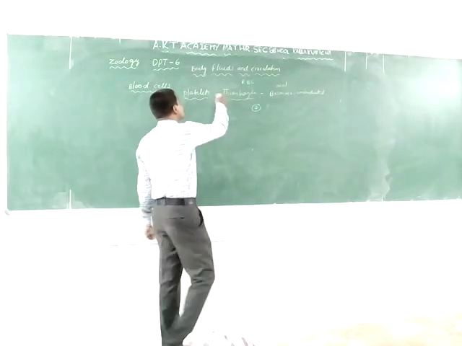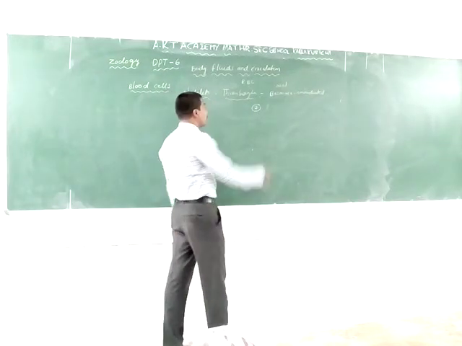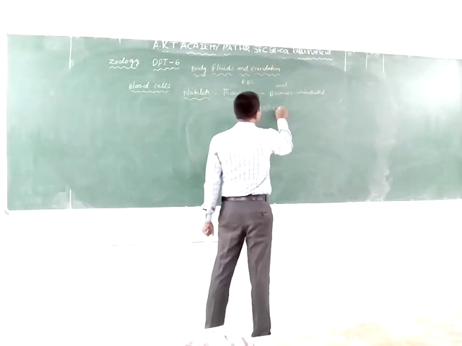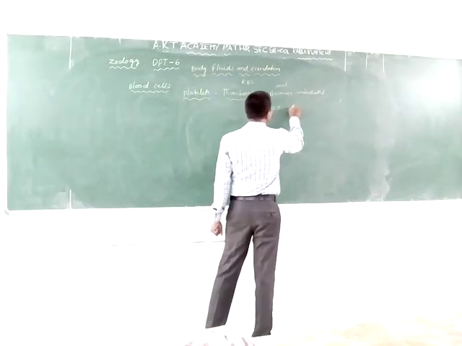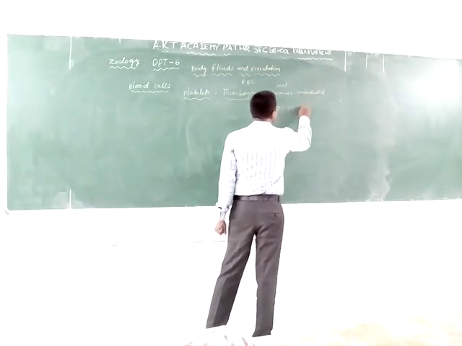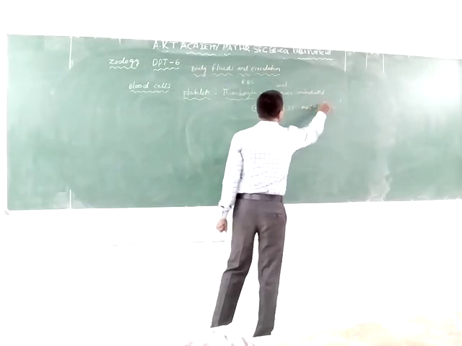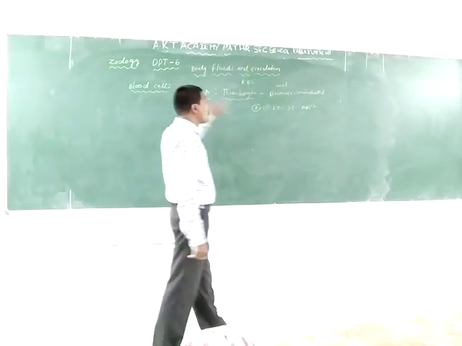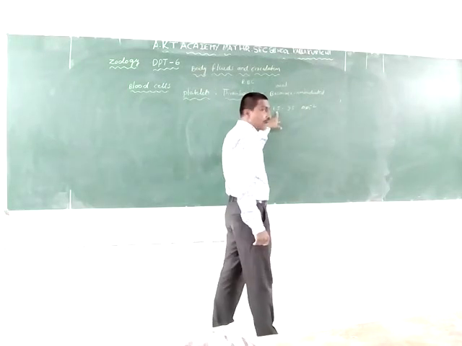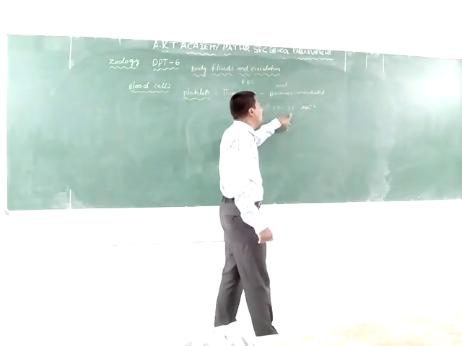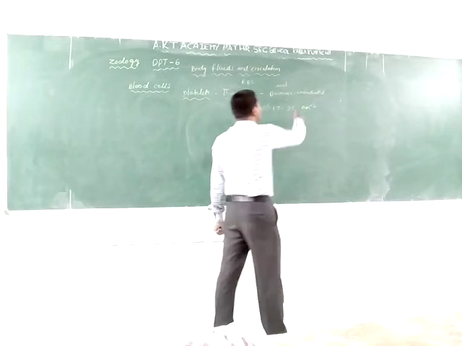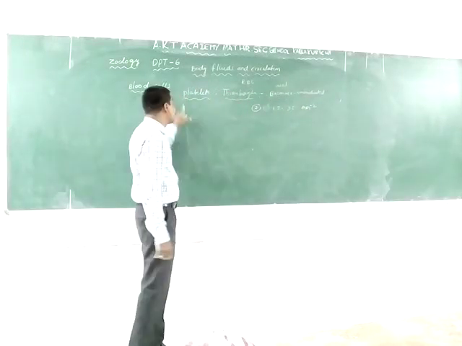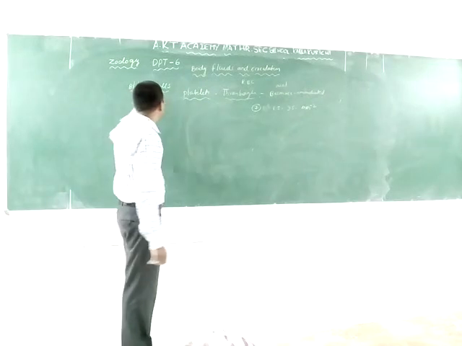The number of platelets in our body is 1,50,000 to 3,50,000 per cubic millimeter of blood.